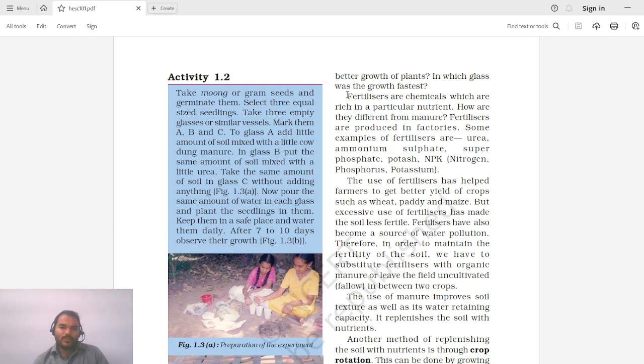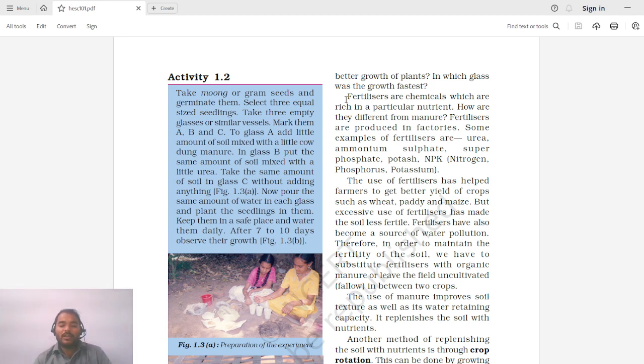So what is different between fertilizers and manure? So we have seen how manure is prepared. Manure is prepared from decomposition of plants and animal waste. Okay, so it has limited nutrients, but fertilizers are prepared in factories. So what are these? These are nothing but chemical compositions. They are made up of different nutrients or elements such as urea, ammonium sulfate, superphosphate, potash, nitrogen, phosphorus, potassium. So all these ingredients are added to these fertilizers.